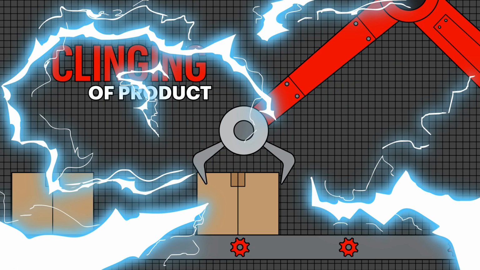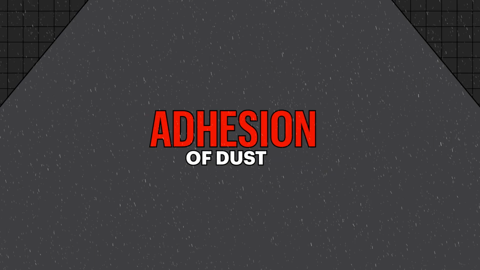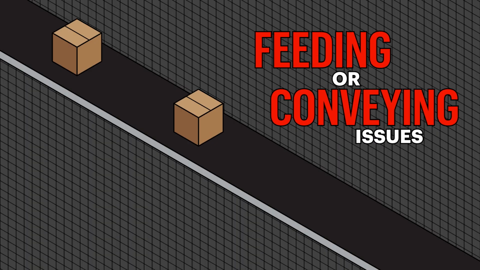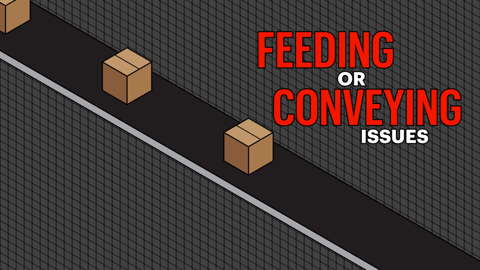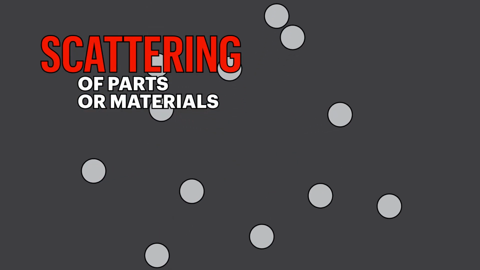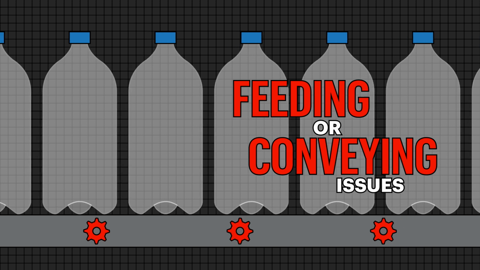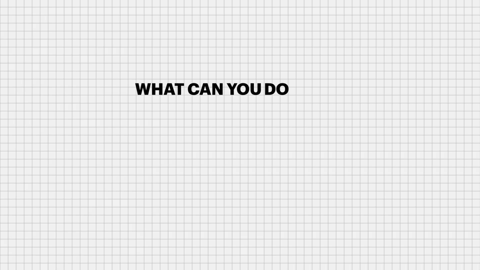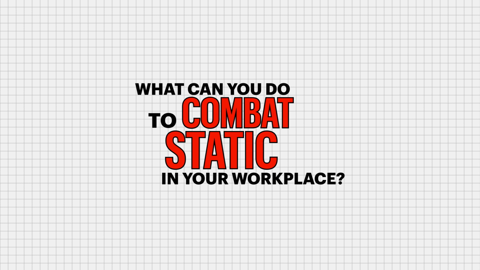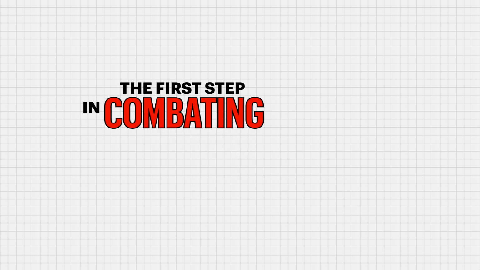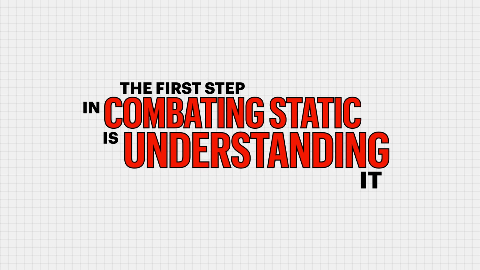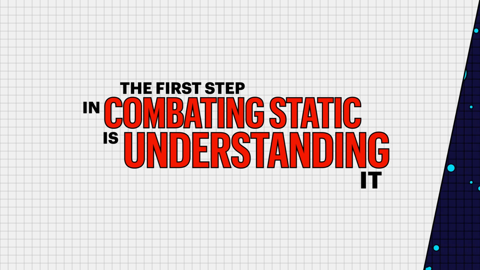Static attraction can cause clinging of product, adhesion of dust, and feeding or conveying issues. And static repulsion can cause scattering of parts or materials and feeding or conveying issues. So what can you do to combat static in your workplace? The first step in combating static is understanding it. So what is static electricity?